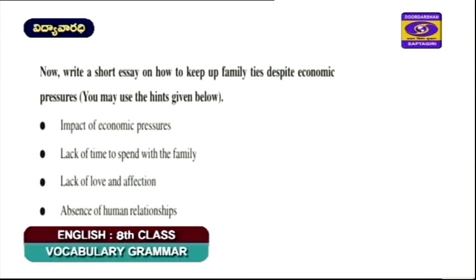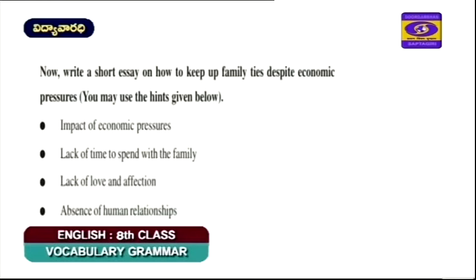So with this, now we will go to the writing activity. This you have to do, but of course we can discuss certain aspects. Now write a short essay on how to keep up family ties despite economic pressures. There are four points given, and you have to include and write on these 4 points. While writing, keep this very important, that you cannot miss the points that you are expected to cover. Okay.